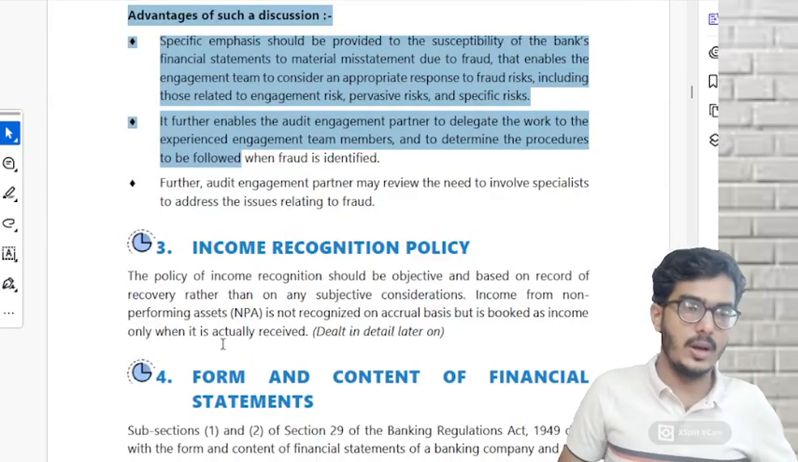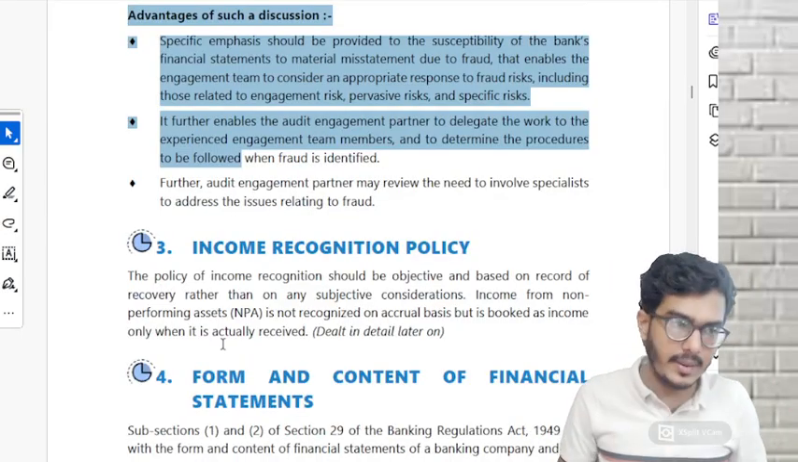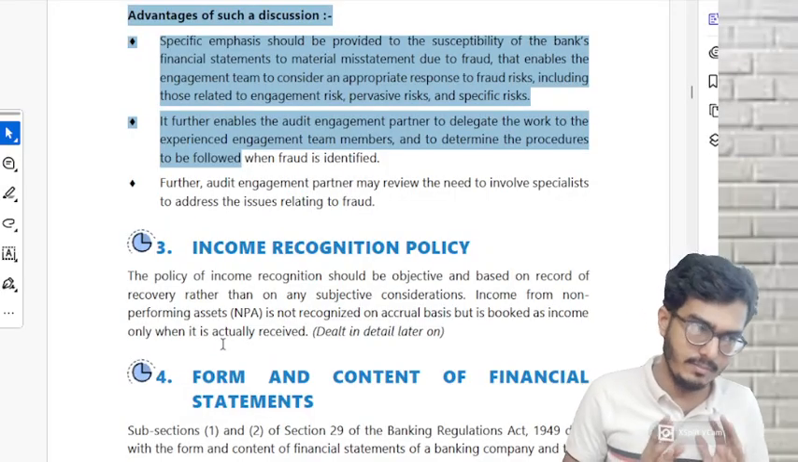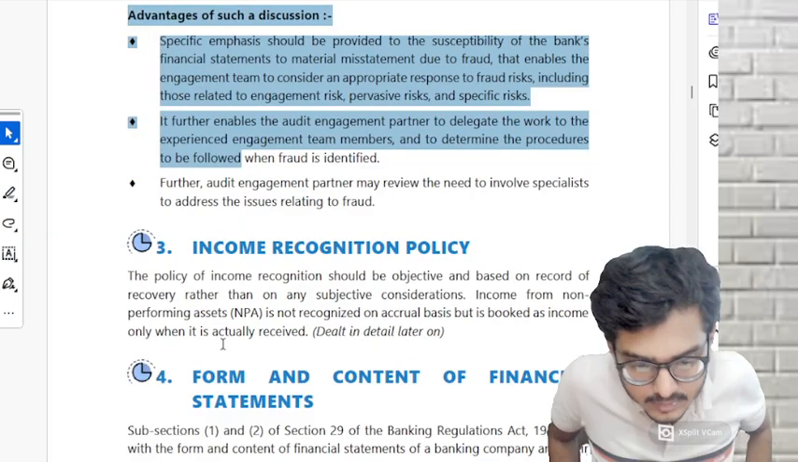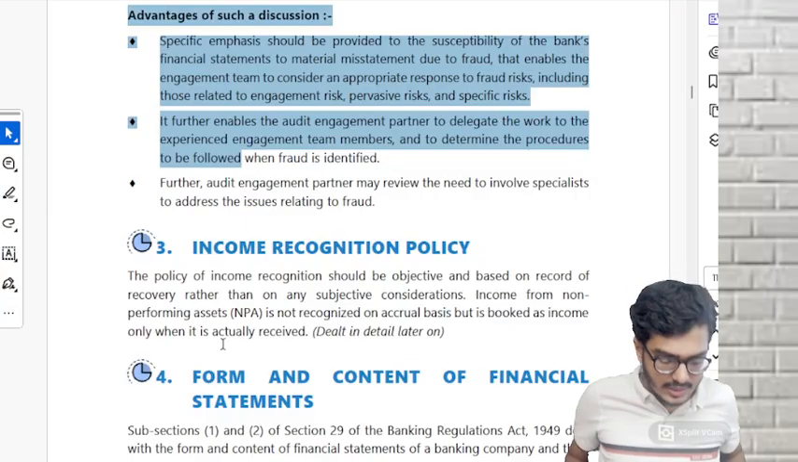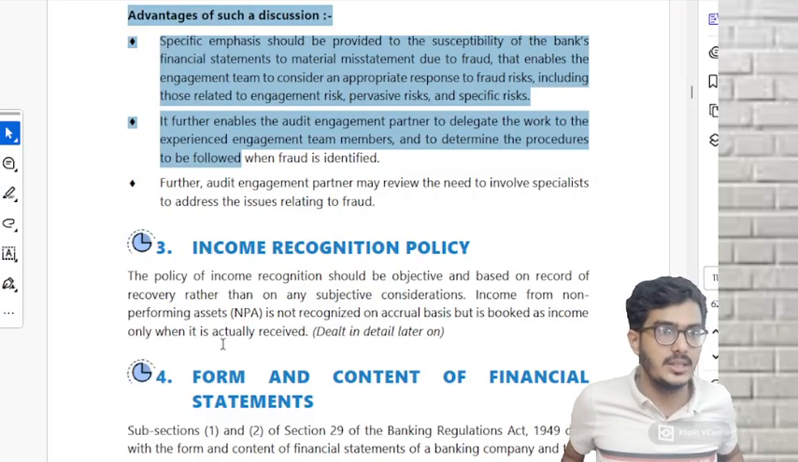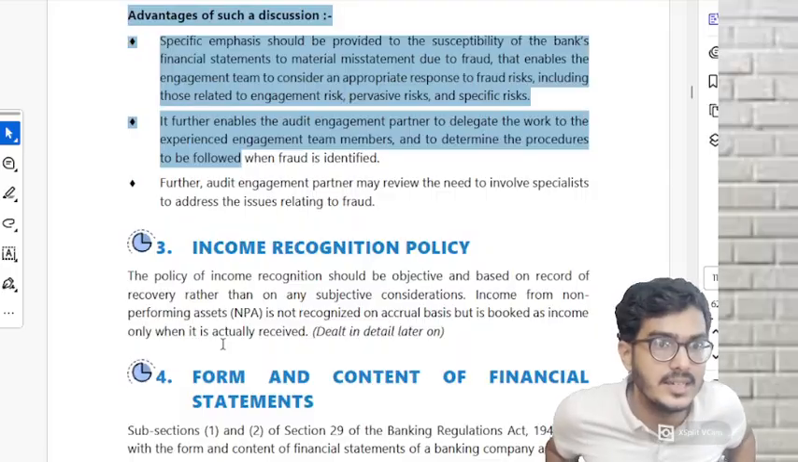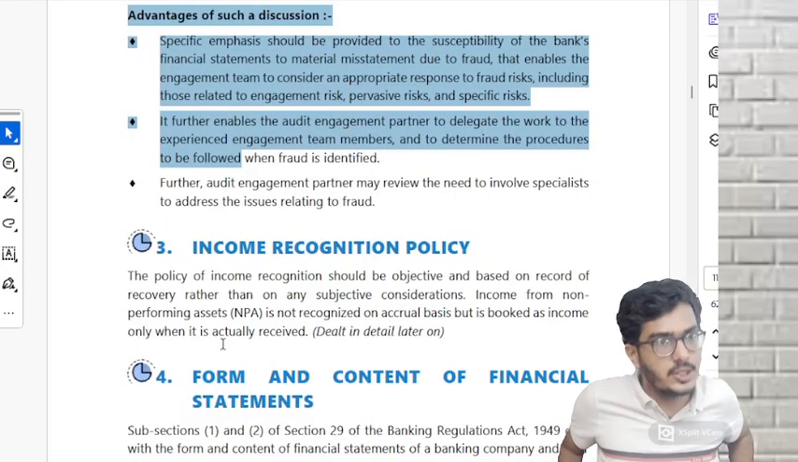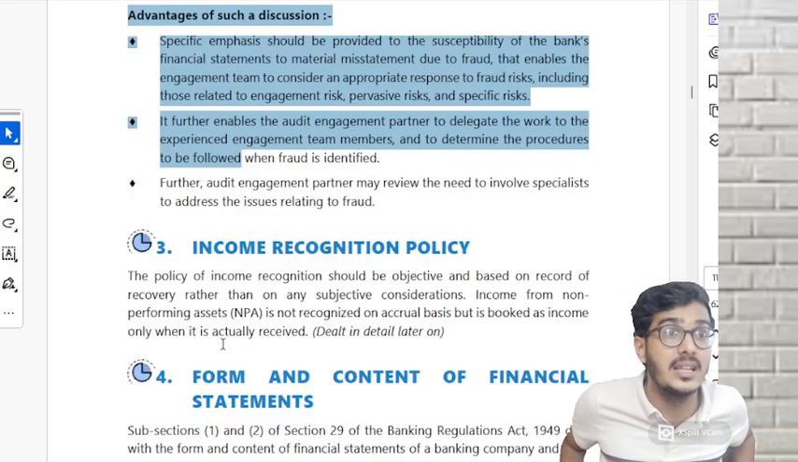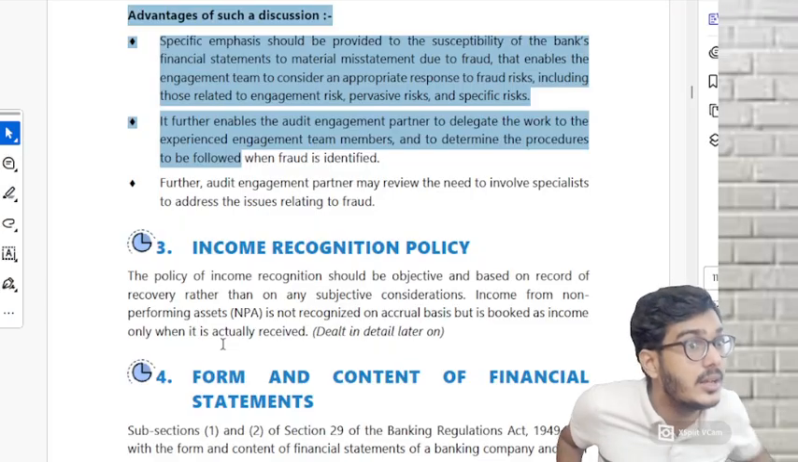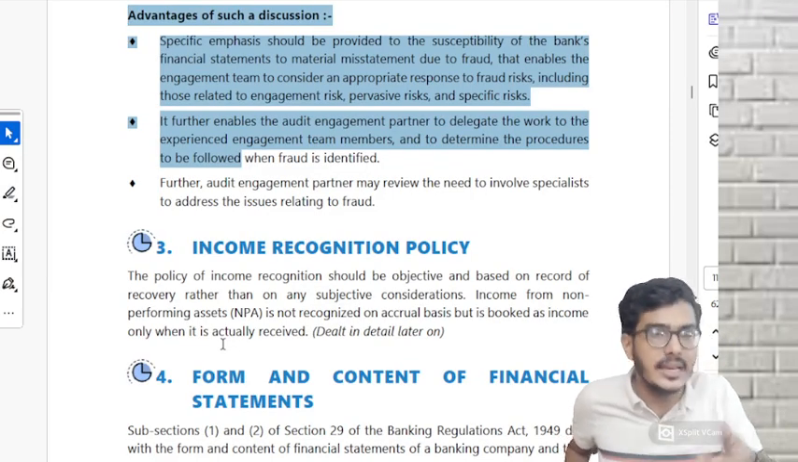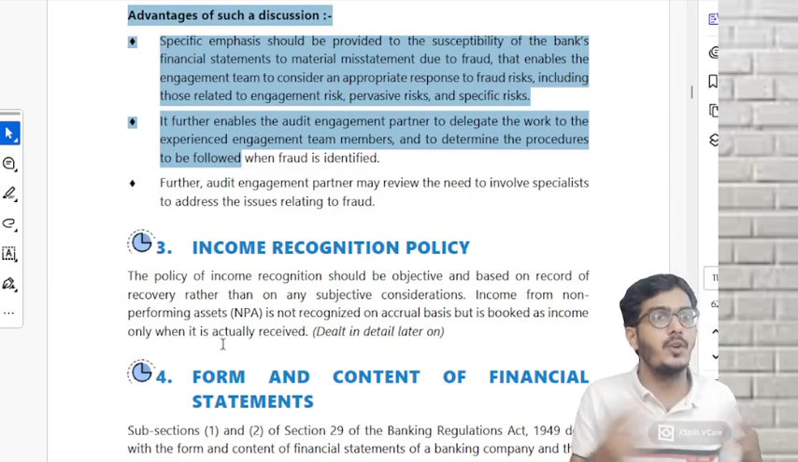Any doubts? No doubts. I am assuming that you have attended the regular classes of banks. Only then you'll understand. But I'll explain in detail. Don't worry. Income recognition policy. There is something called asset recognition policy. There are two kinds of asset. One is performing asset. One is non-performing asset. On the basis of performing and non-performing, we have income recognition policy. If it is a performing asset, we recognize the income on an accrual basis. If it is a non-performing asset, we recognize the income on a cash basis or receipt basis. Understood? What is performing, what is non-performing? We are going to do it.